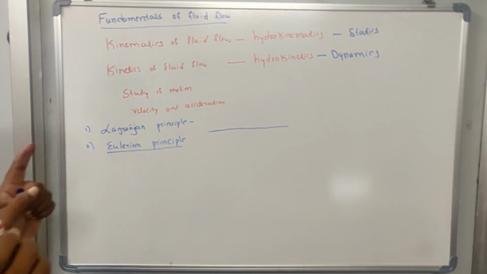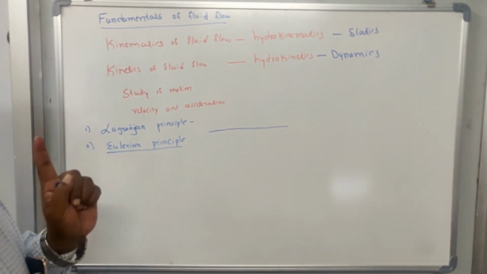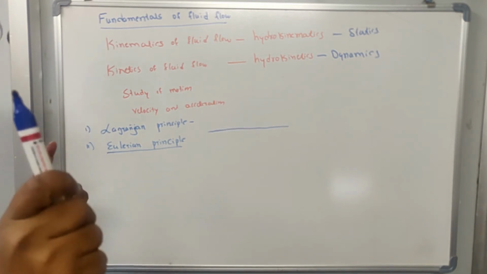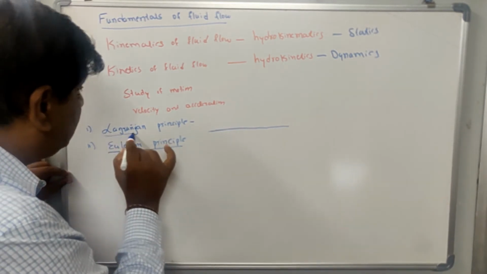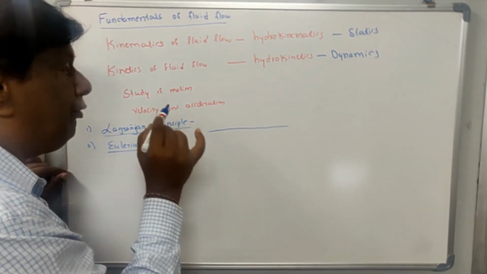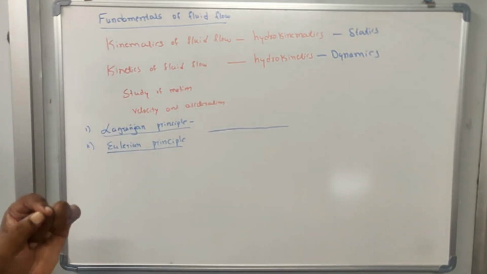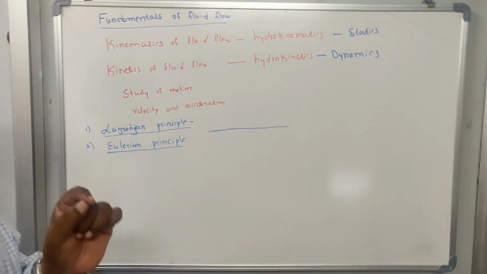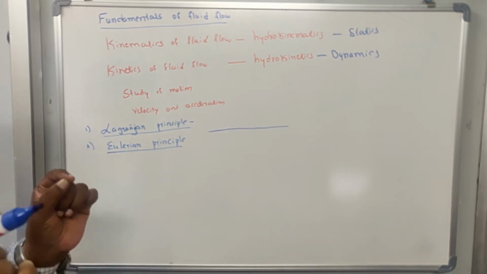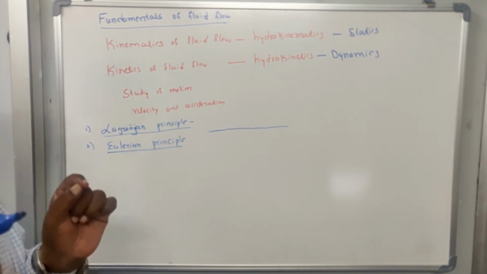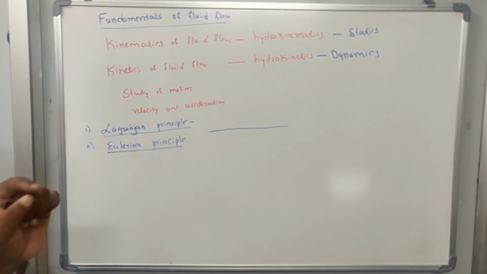But a very important point is that we do this without considering the external agency or external force which is causing the motion. In the Lagrangian principle, the description of fluid flow is that we consider a single particle, and we study the behavior or geometry of motion of that fluid particle when it is under motion.